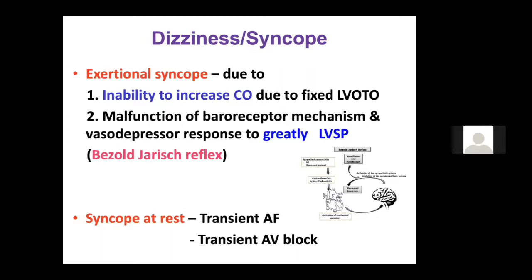Other mechanisms may be because of arrhythmias, which are important. And finally, sometimes AS can have conduction block because of the severe calcification in the aortic valve.